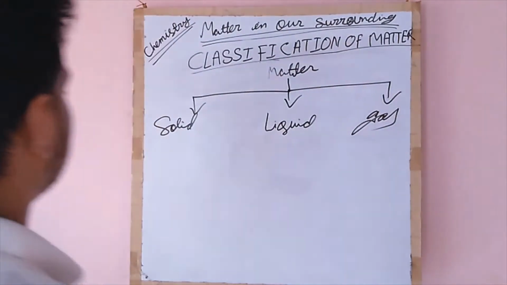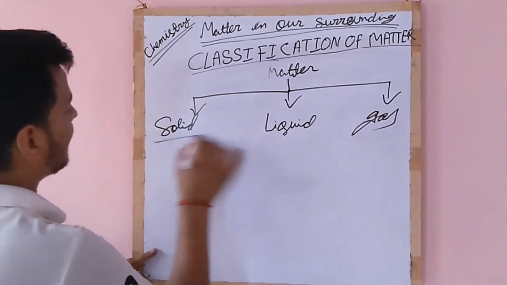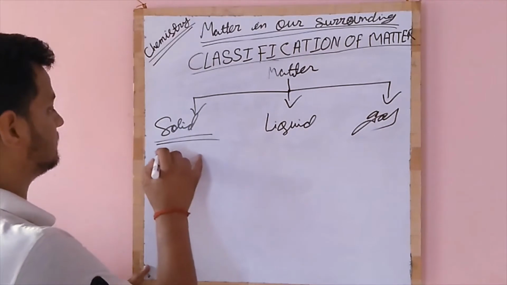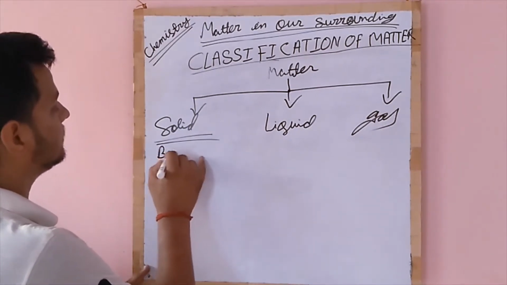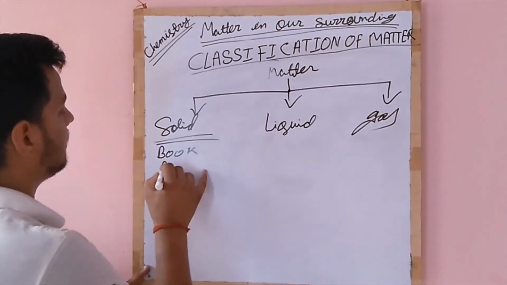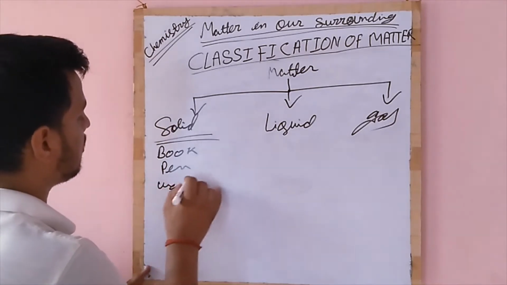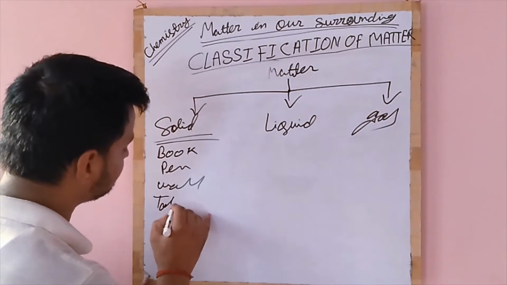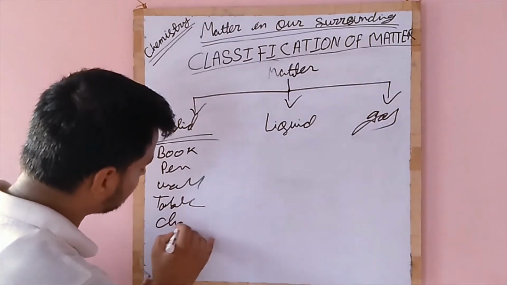In the category of solid, we can take as examples a book, pen, wall, table, chair.